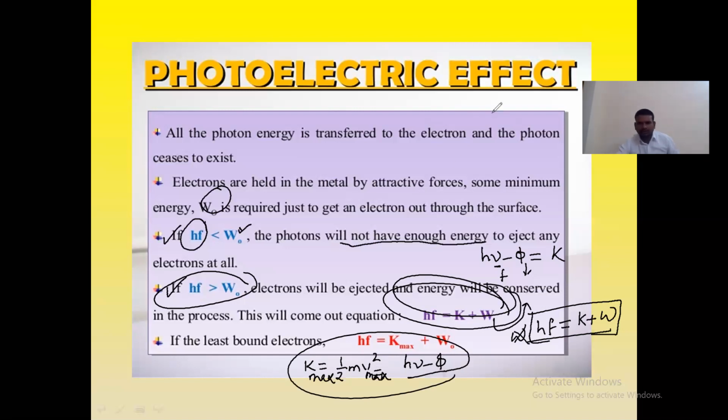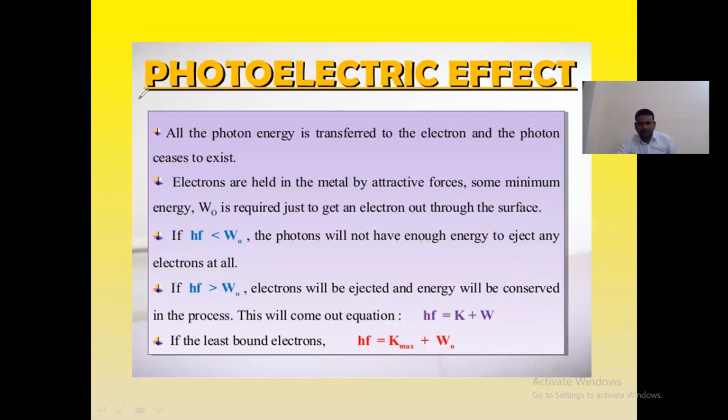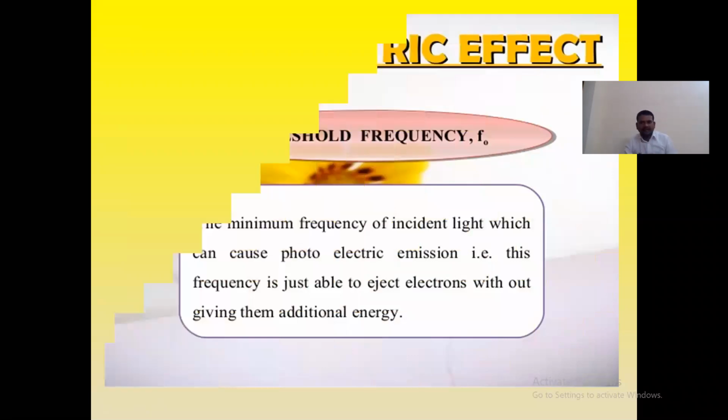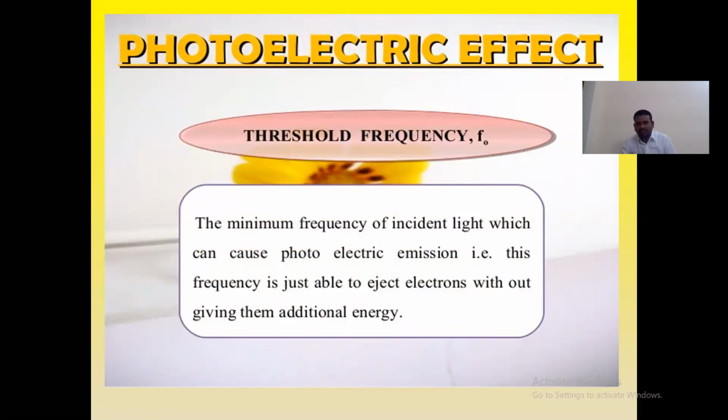So here we have one more slide to understand the concept more clearly. Here, the threshold frequency. Just now I have explained that. The frequency at which the electrons do not come out. That is the minimum frequency of incident light which can cause photoelectric emission.